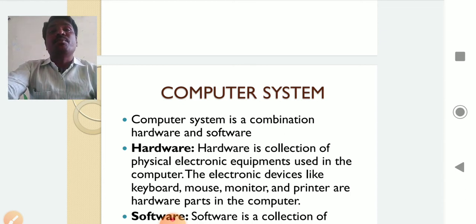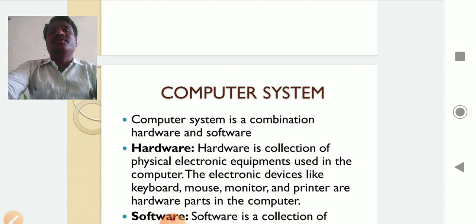Whenever you purchase a mobile phone, there are two concepts, hardware and software. Whenever we purchase a washing machine, that is hardware, and software. In the hardware, they used to say that I will do the installation process. That installation process is the software. So what do you mean by hardware and what is software?